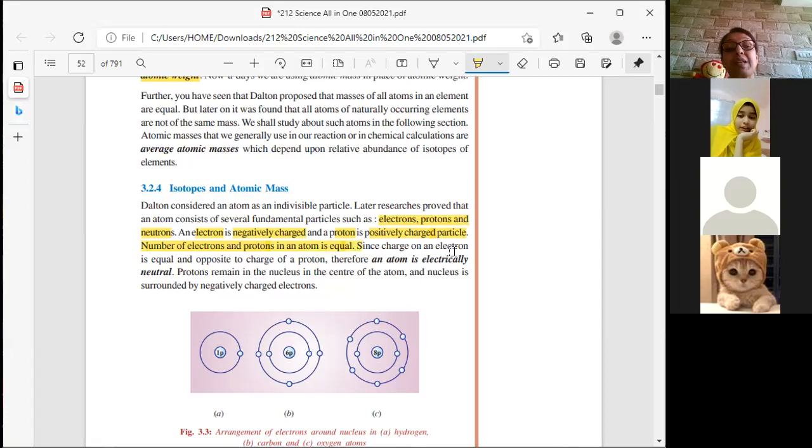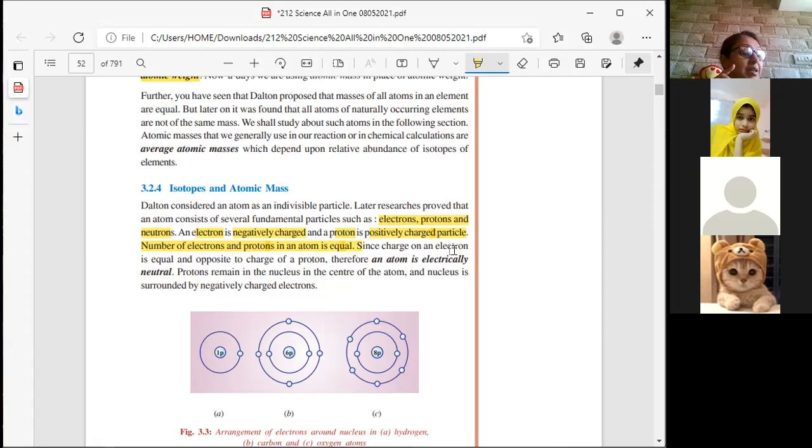Since the charge of an electron, in the nucleus, it is neutral. In the nucleus, it has the same amount of protons and electrons. Electrons, protons, and neutrons. Electrons are negative, protons are positive.